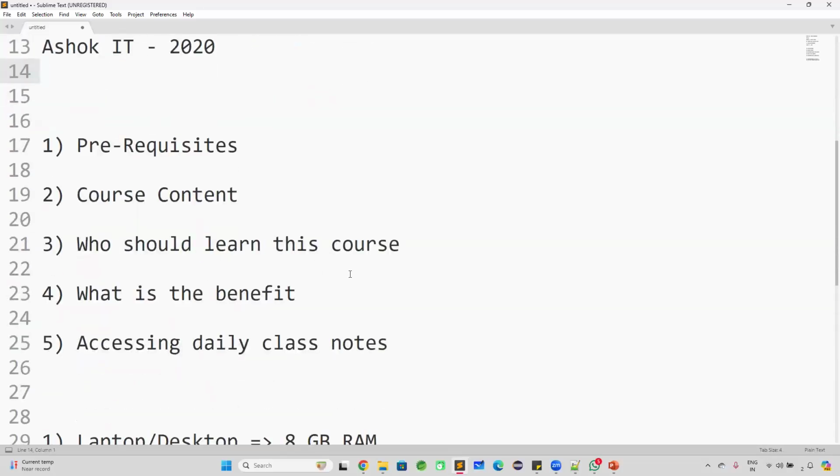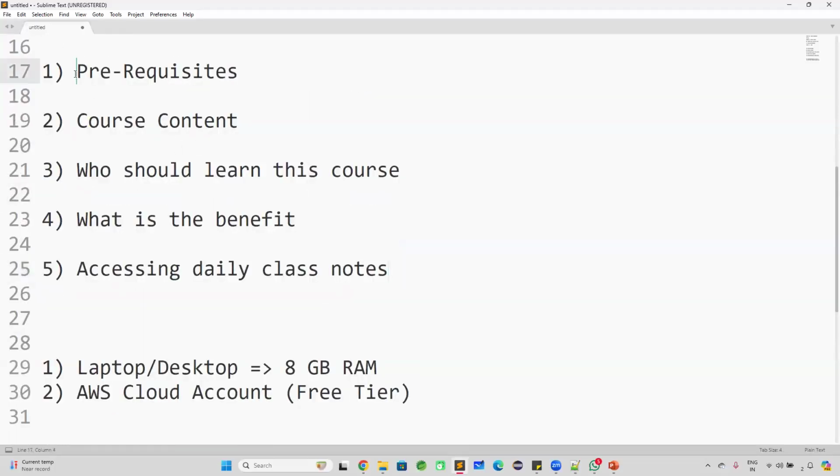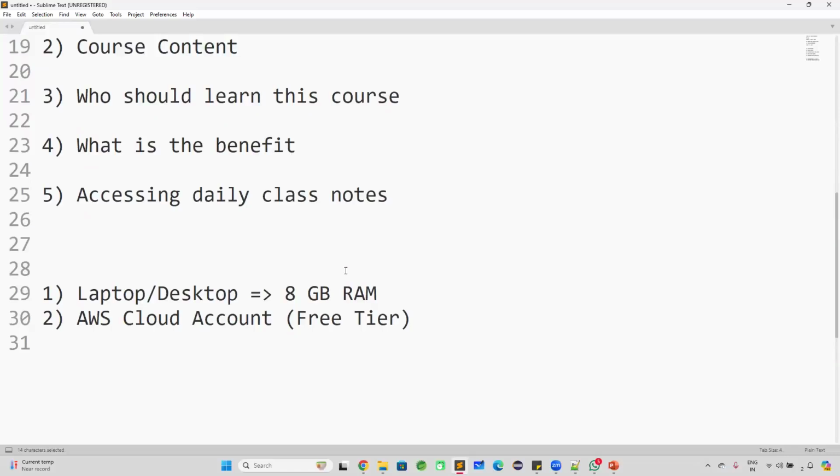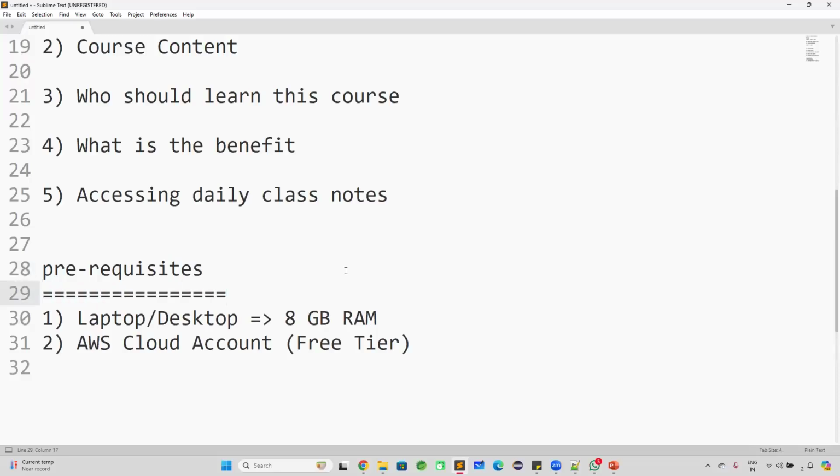Good. And today we are going to understand what are the prerequisites to learn this Linux operating system with the shell scripting, and what we are going to learn as part of this course, who should learn this course, and what is the benefit you are going to get from this course, how to access daily class notes and Zoom link to attend these classes. Now, coming to the first point, what are the prerequisites to attend this course, guys? The prerequisites are very simple. You need to have one laptop or a desktop in order to do the practicals. If you have a system with 8 GB RAM, then excellent. You can do the practicals of the Linux.